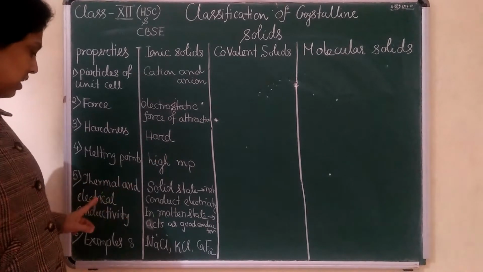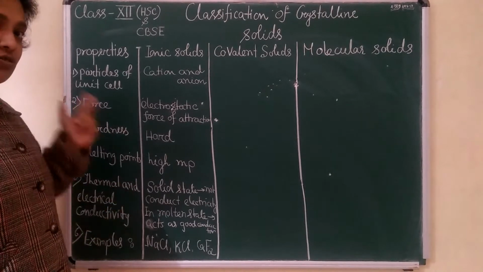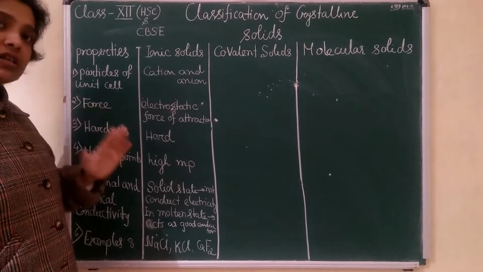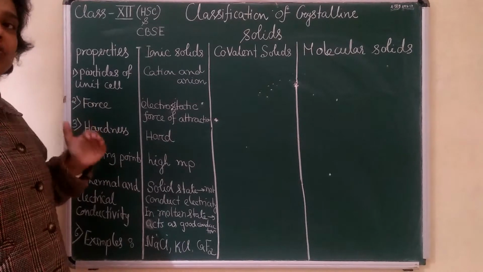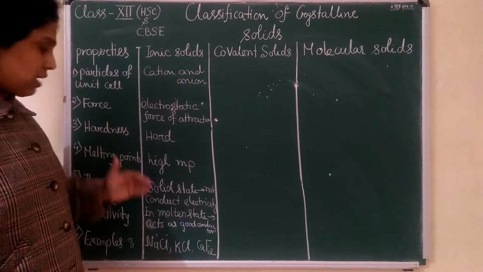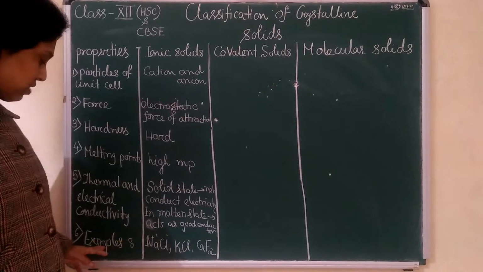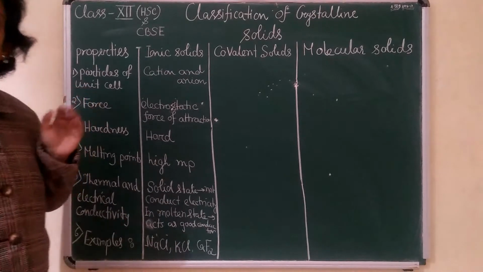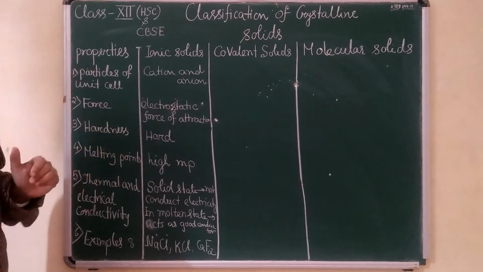Next one is thermal and electrical conductivity. In this case, two things you have to remember. In solid state, they are bad conductors. In liquid state, meaning molten state, they are good conductors. They act as very good conductors. And examples you have written. So this is all about ionic solid.